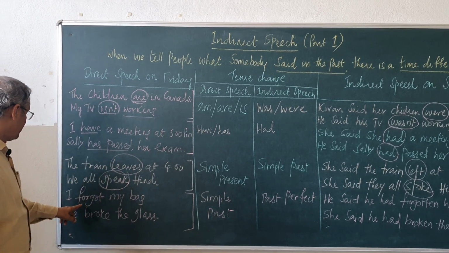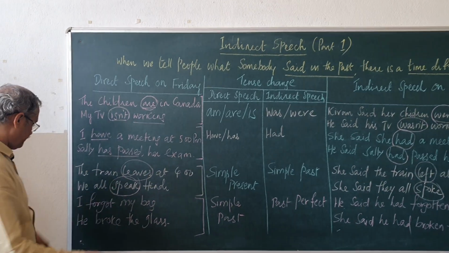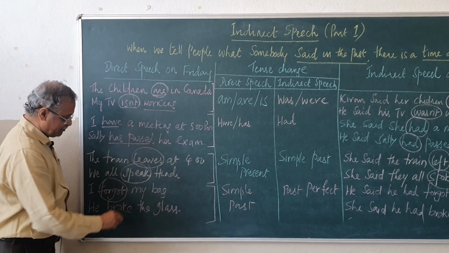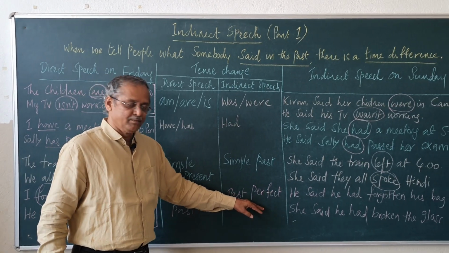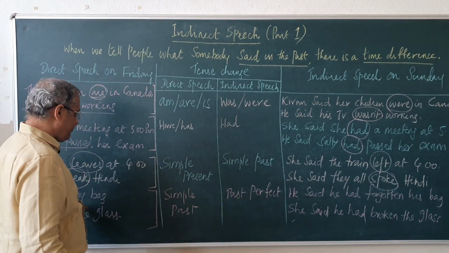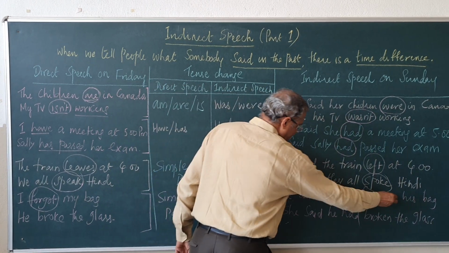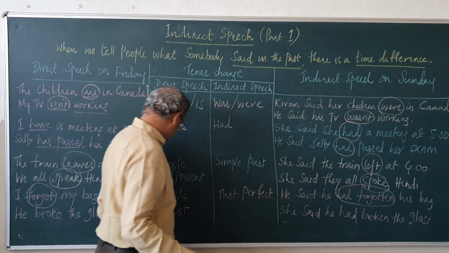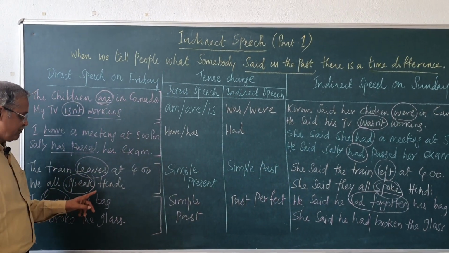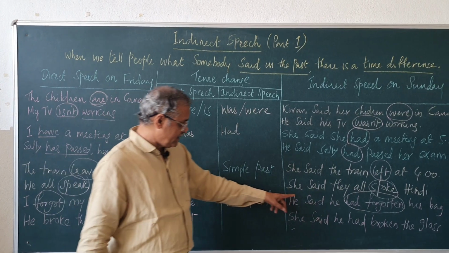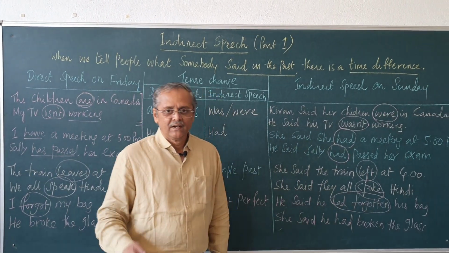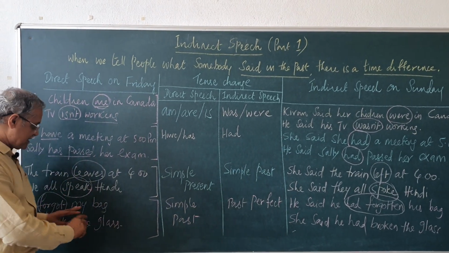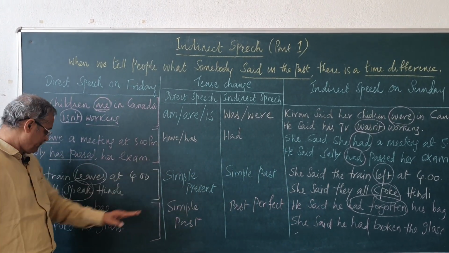Now, let us see past tense, simple past. I forgot my bag, simple past. Simple past will become past perfect. So, forgot will become had forgotten. That means somebody said, "I forgot my bag." He said he had forgotten his bag. So, simple past will become past perfect.